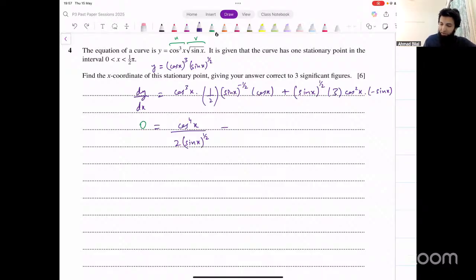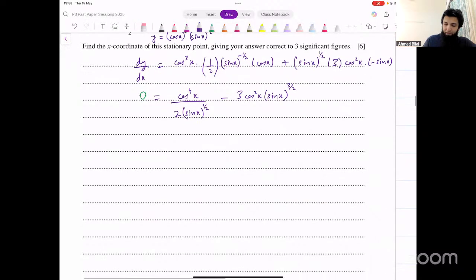So we have minus and then 3 cos square x into sine of x whole raised to power 1 over 2 plus 1, that's 3 over 2. Okay. What do we do now?